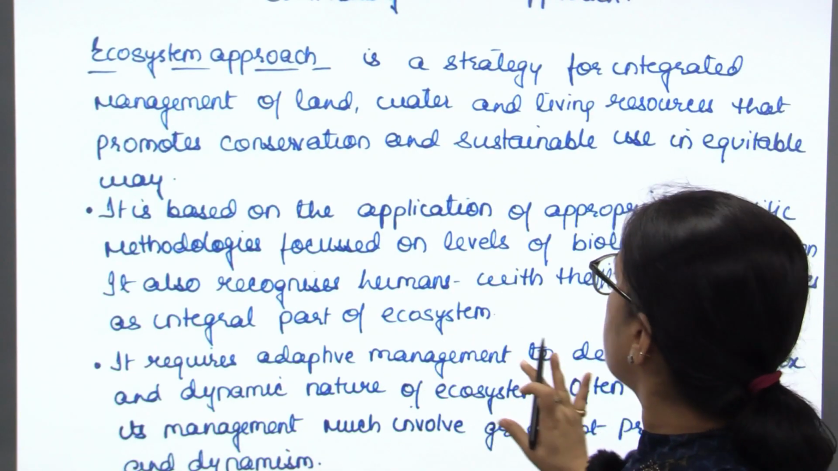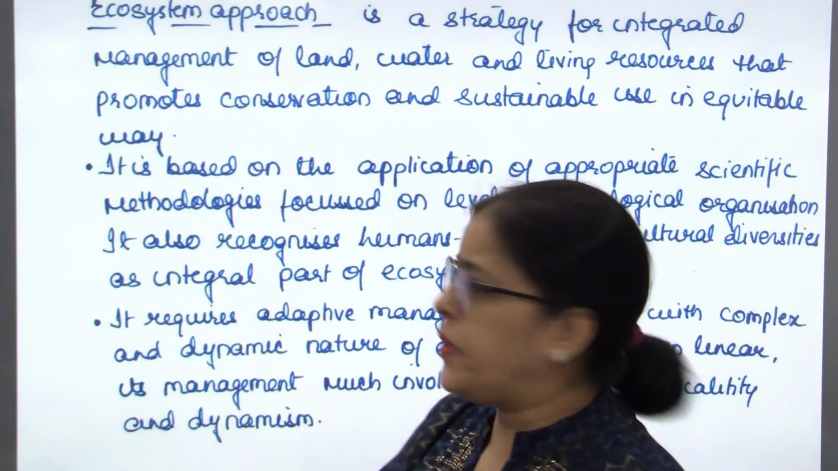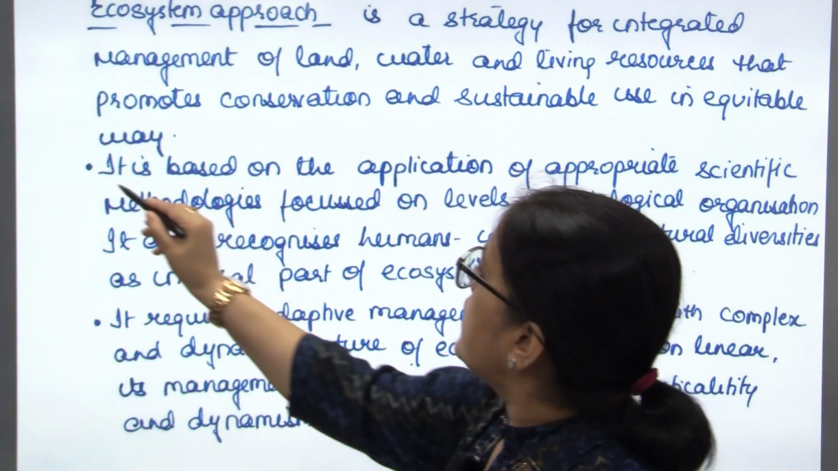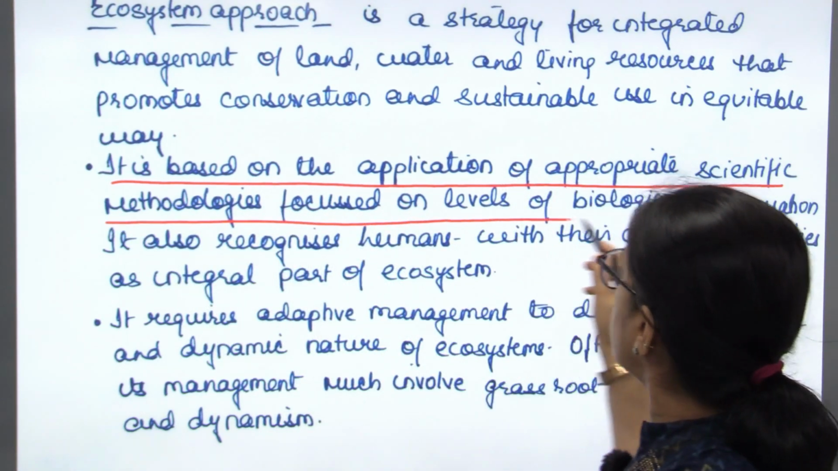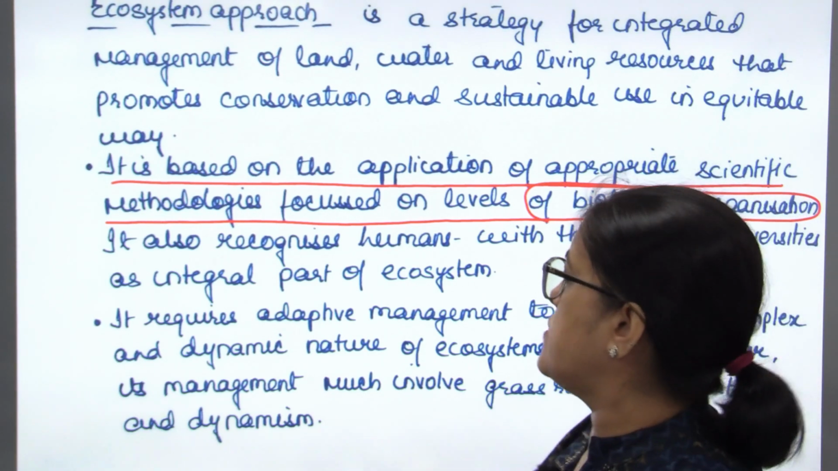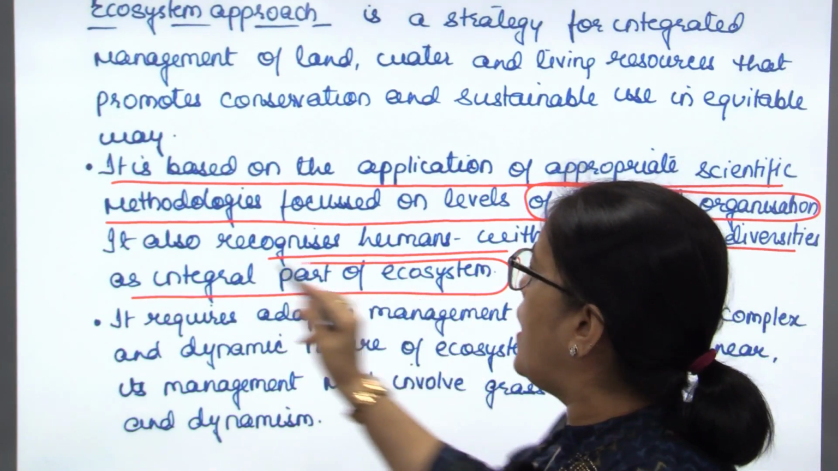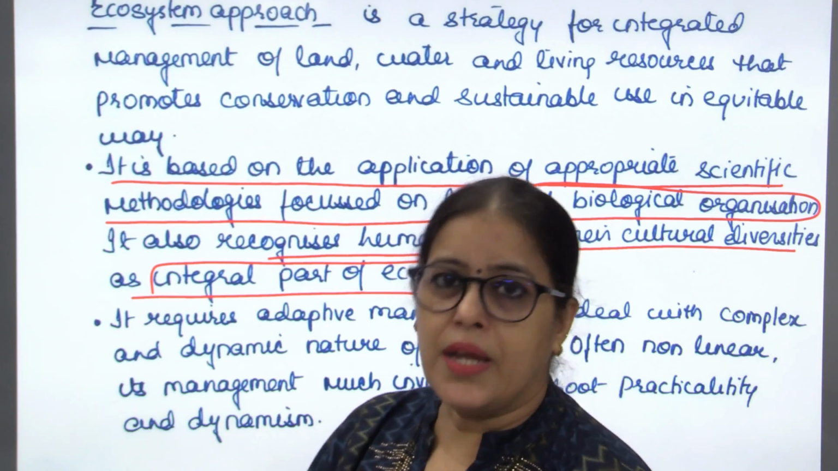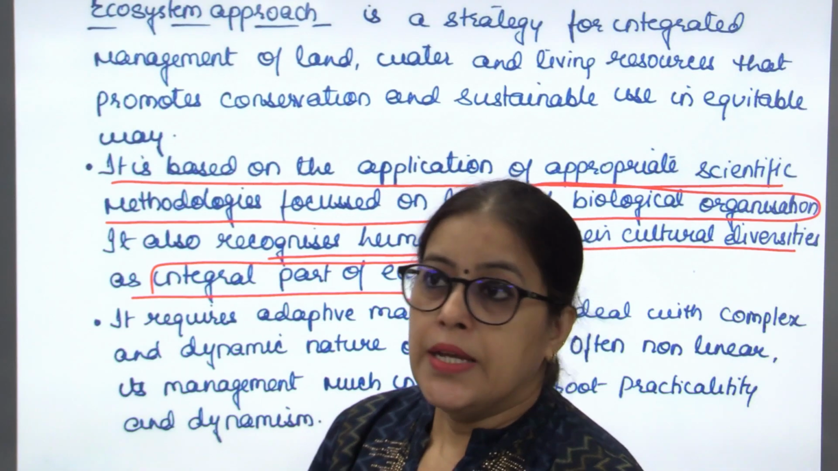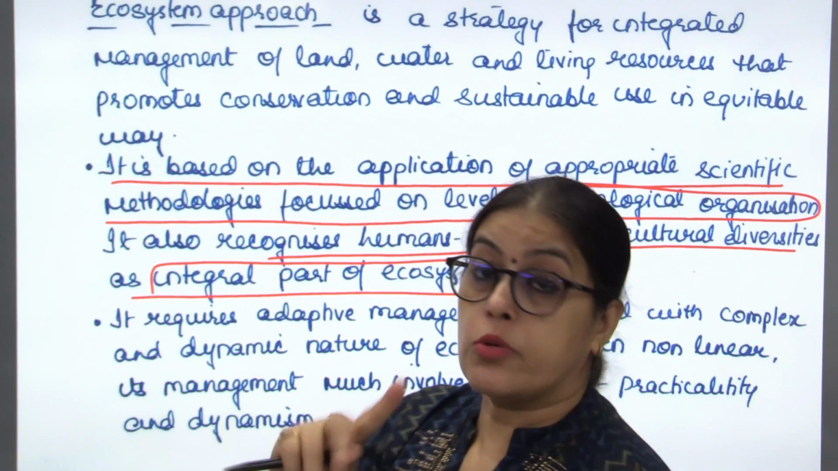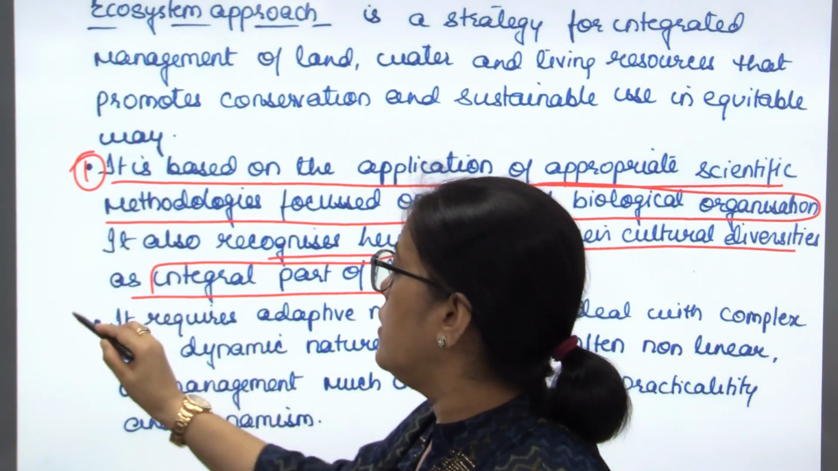So ecosystem approach पर आप associate करेंगे pointers. जैसे हमने pointers बनाए, I have attached PDF, तो आप देख सकते हो, but just to highlight it, it is based on application of appropriate scientific methodology focused on level of biological organization. It also recognizes human within their cultural diversity as an integral part of ecosystem. क्योंकि my culture will determine how much of ecosystem services I am utilizing. That is one thing that is very important constituent of ecosystem approach. आपको ecosystem approach को build तो करना ही पड़ेगा. This is point 1. This is point 2.